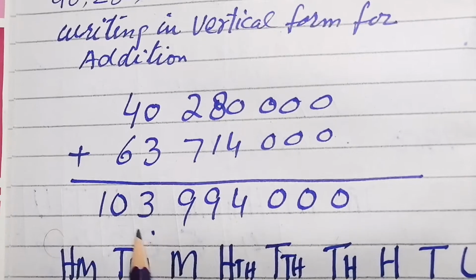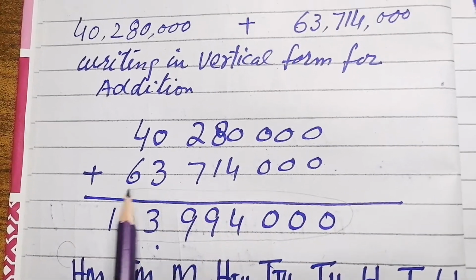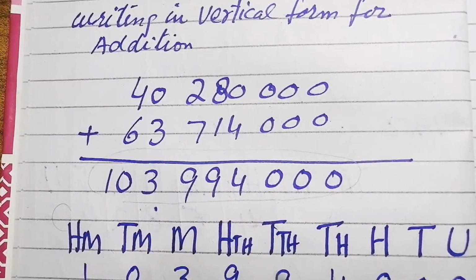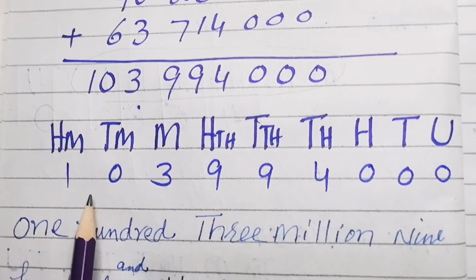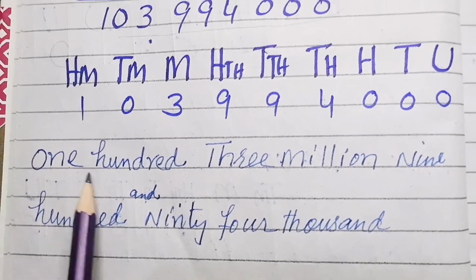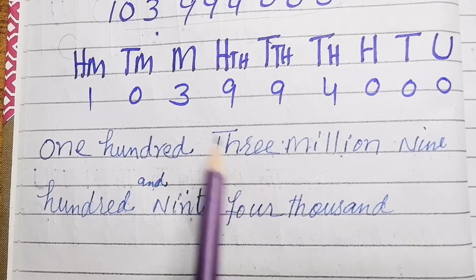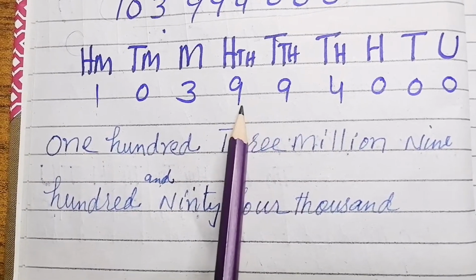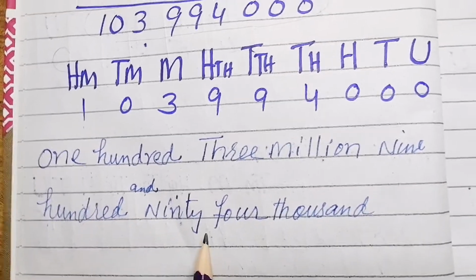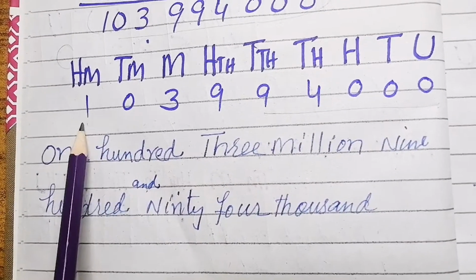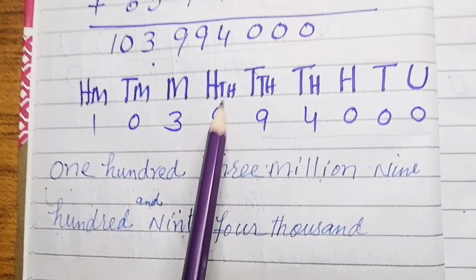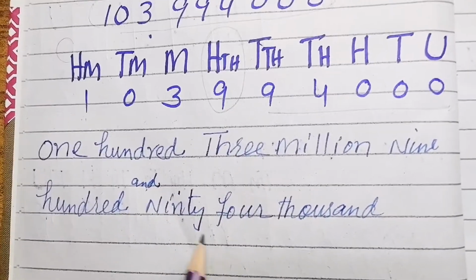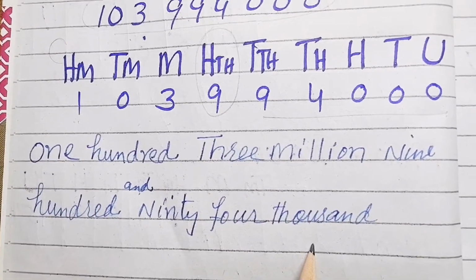After adding we'll get this figure, and then put it into the place value chart. Then we'll read it: 103,994,000, we will read it like this.